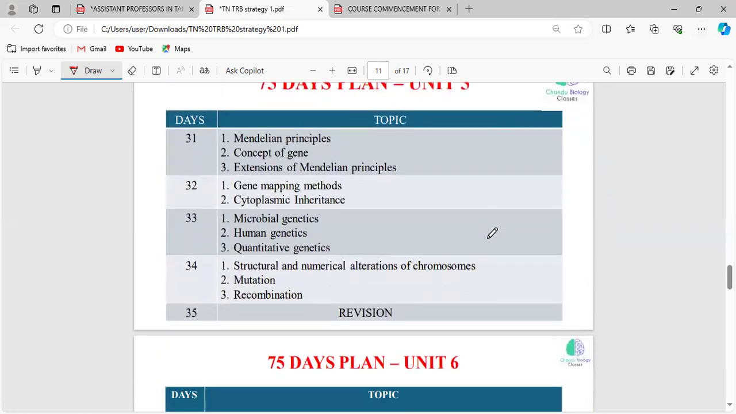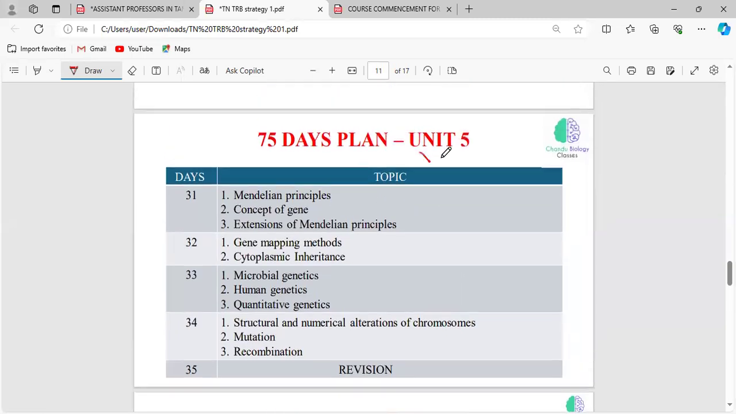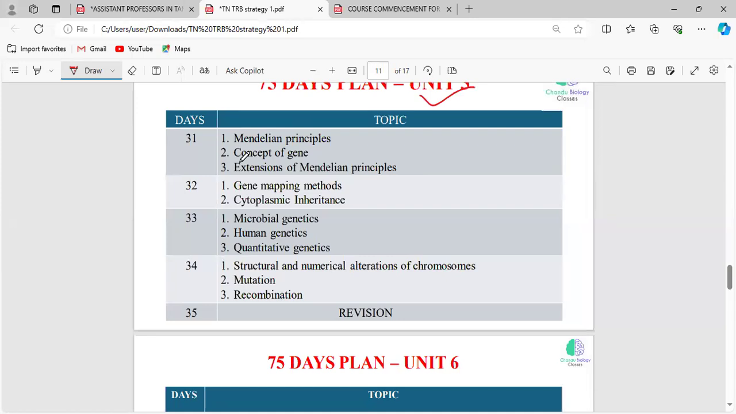And unit 5 is related to genetics. It is very simple to cover this unit. And in day 31, you can finish Mendelian principles. That is, what is monohybrid, what is dihybrid, and what is trihybrid. You can finish the Mendelian principles, and you can finish the extensions of Mendelian principles, that is incomplete dominance and codominance. These are all the extensions of Mendelian principles.